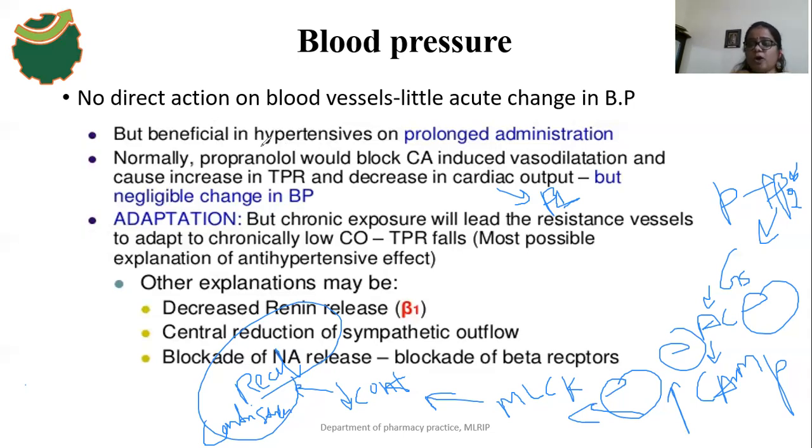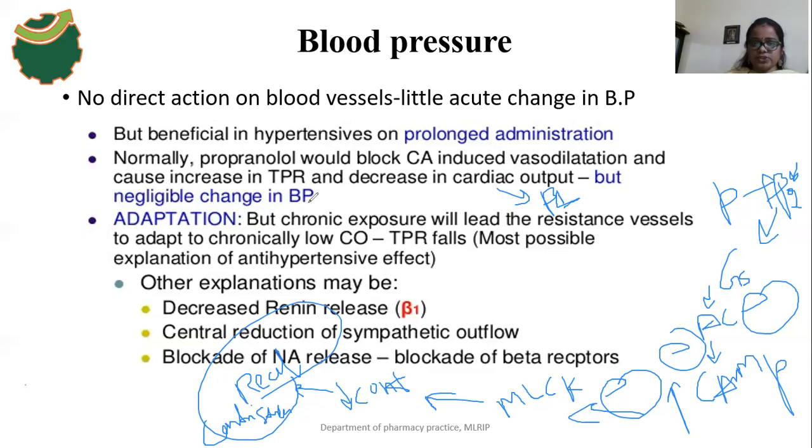So in normal individuals, propranolol blocks the beta 2 receptor mediated vasodilation, and as a result there is an increase in the total peripheral resistance, and it decreases the what? Cardiac output. Why does it decrease the cardiac output? Because propranolol blocks the beta 1 receptors in the heart. So as a result of these changes, there are negligible changes in the BP initially.